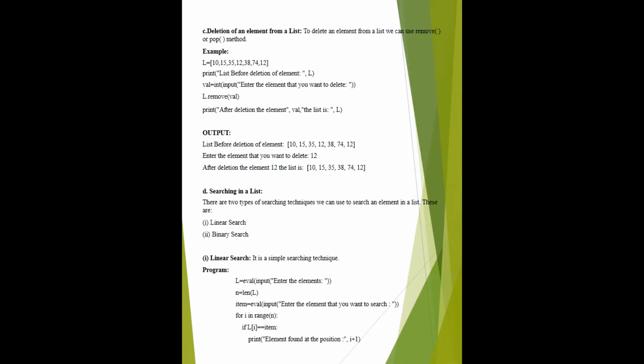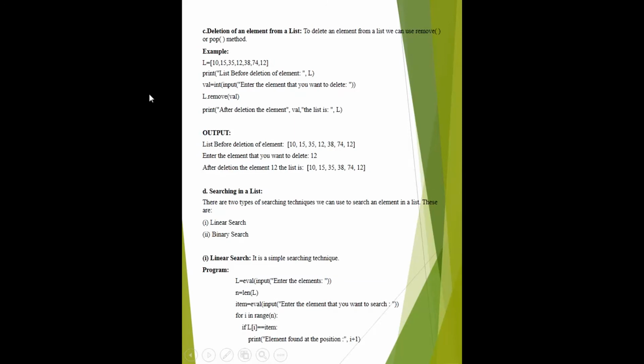For example, you have taken the list L, we store some values, and then print the list before deletion. This is the output of the above command. Then you enter the value of the element which you want to delete. You take the input value via input, and you have to use another function, int. Otherwise, the input takes the number as a character, and int converts the character into an integer, and that value is stored in val.